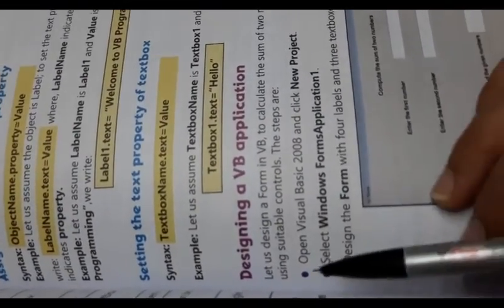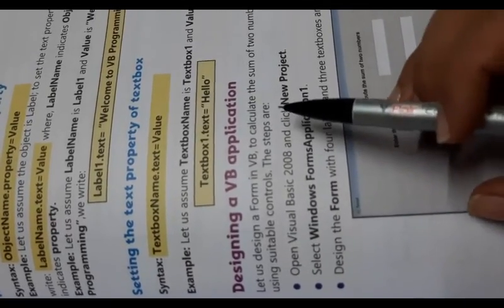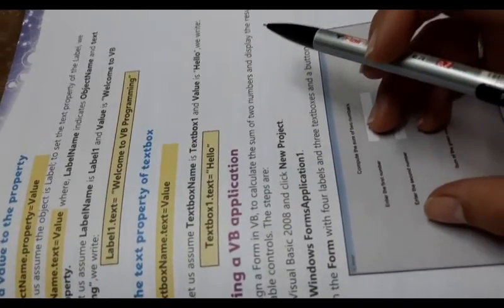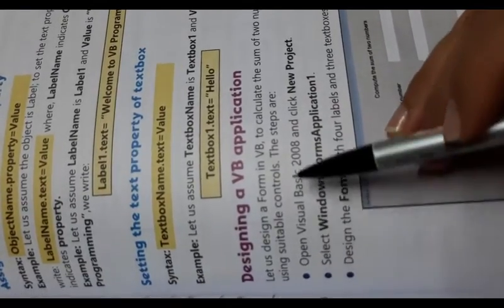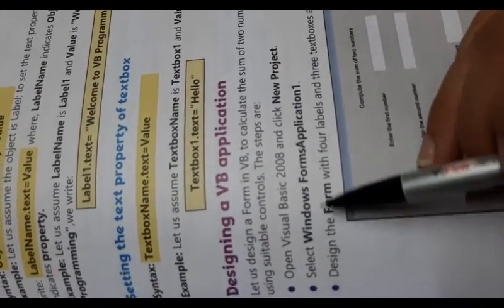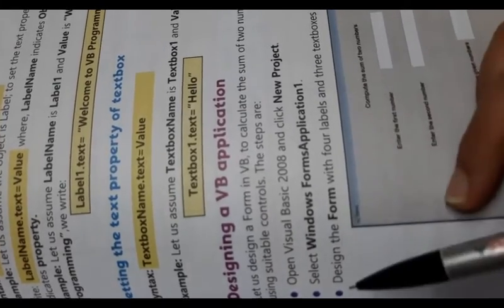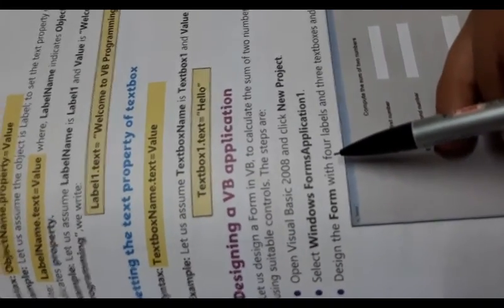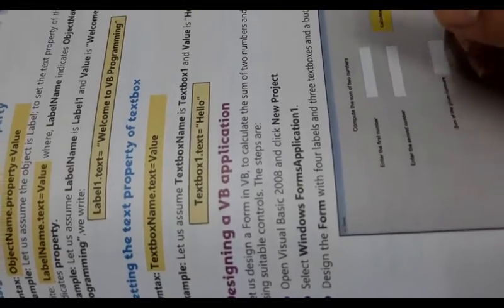Designing a VB application. Let us design a form in VB to calculate the sum of two numbers and display the result using suitable control. The steps are: open Visual Basic 2008 and click new project. Select Windows Forms Application. Design the form with 4 labels and 3 text boxes and a button.